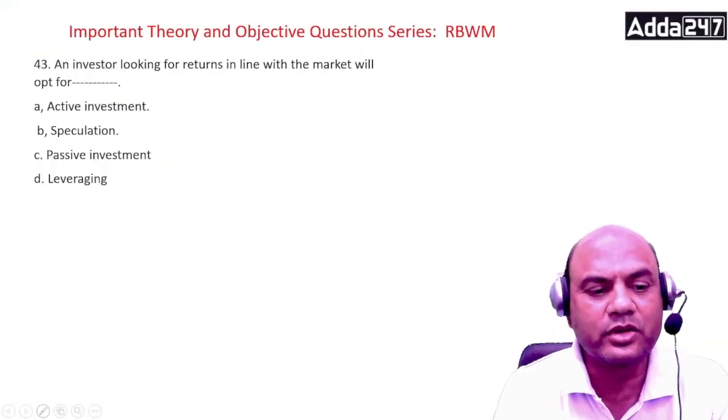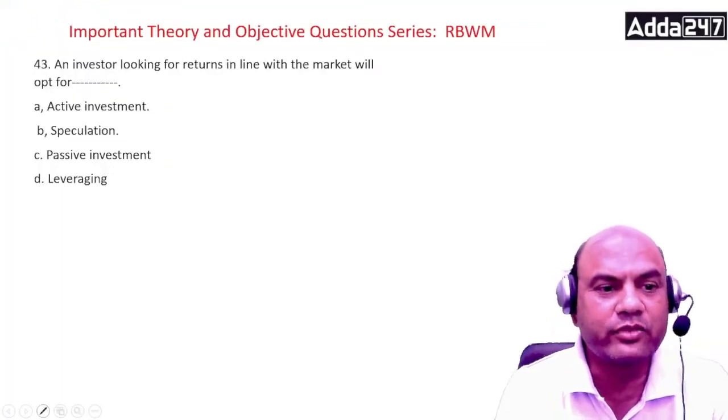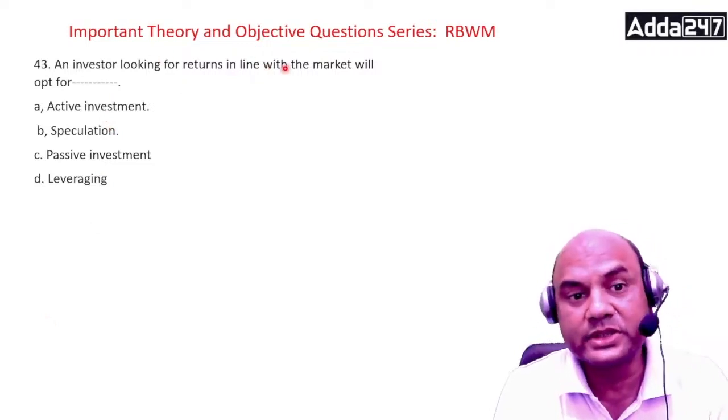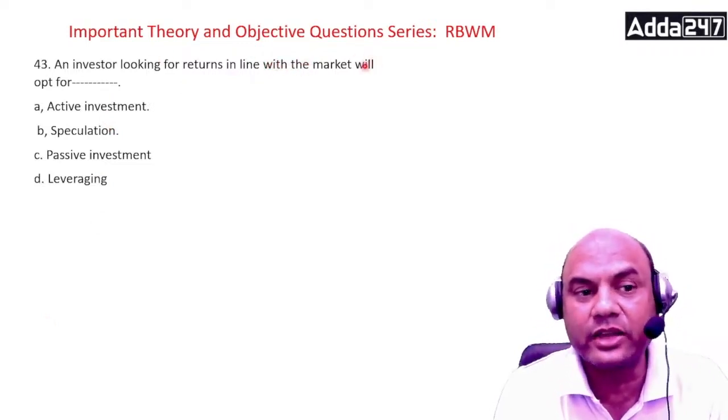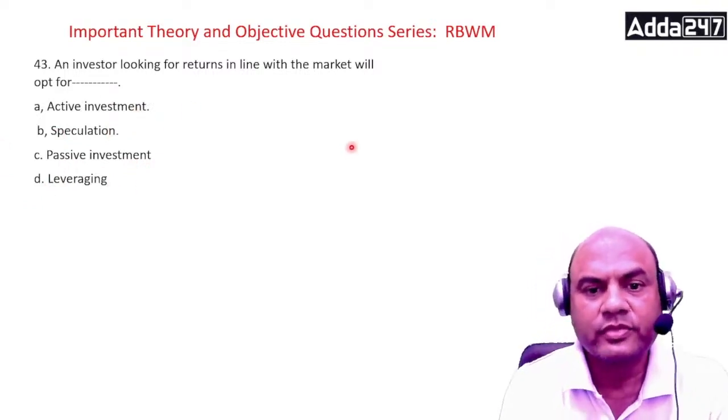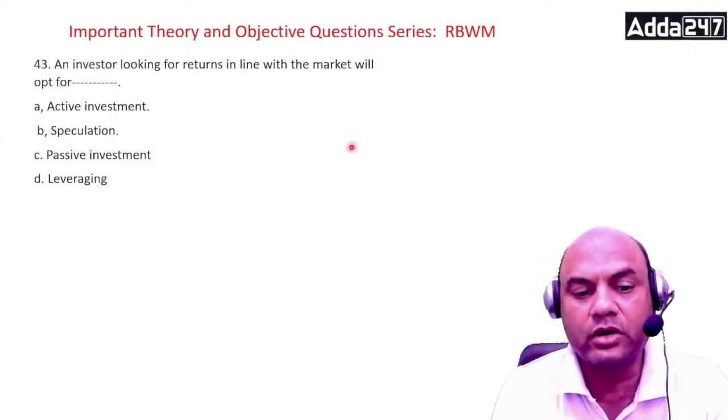An investor looking for returns in line with the market will opt for: active investment, speculation, passive investment, or leveraging. So if an investor is looking for returns in line with the market, what will he opt for?